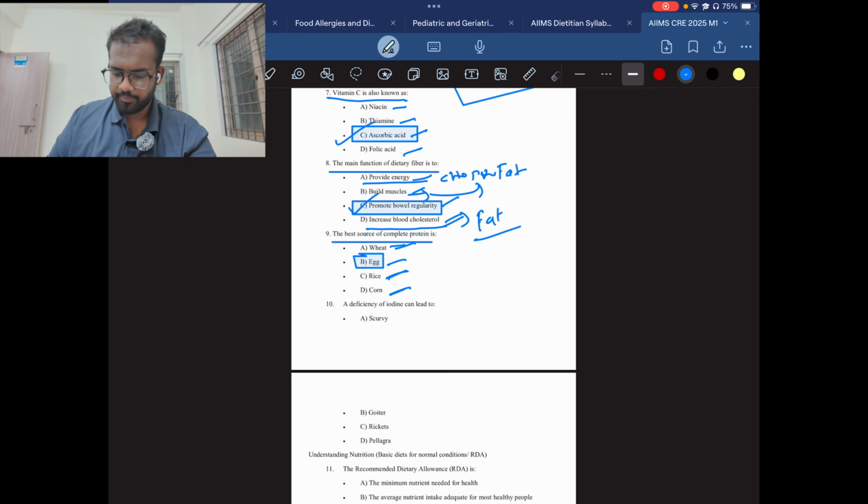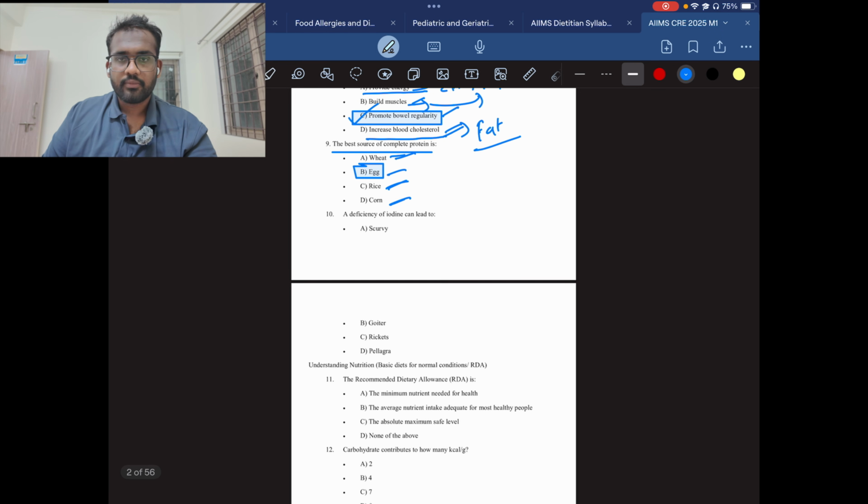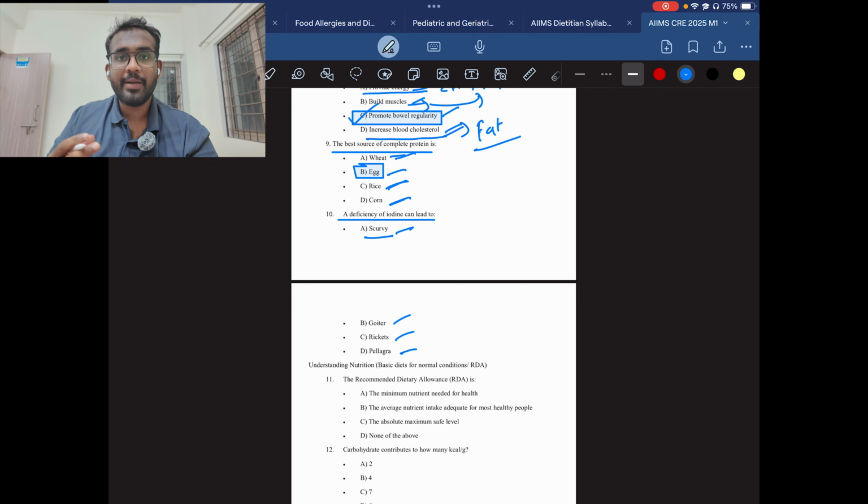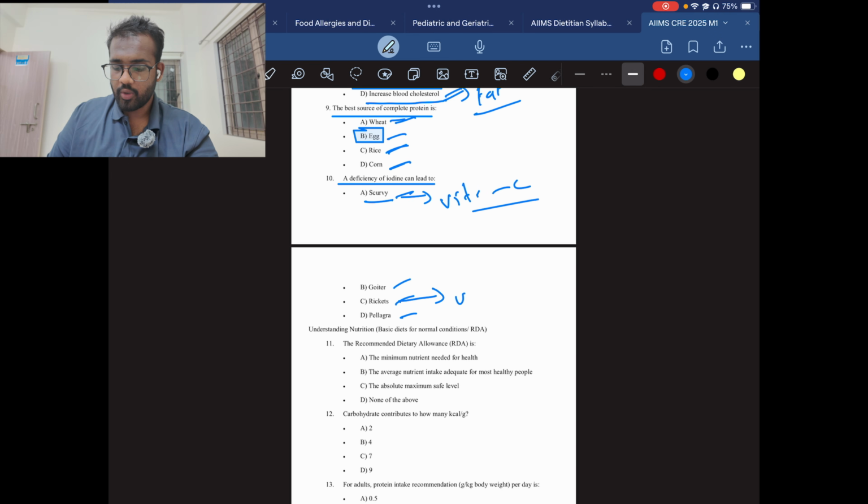So the answer will be B. Next question. A deficiency of iodine can lead to scurvy, goiter, rickets, pellagra. So we'll talk about scurvy. Scurvy is nothing but bleeding gums. If you bite an apple or any kind of fruit and you see blood on the gums of the teeth, then it is called scurvy. It is caused due to vitamin C deficiency. Then comes rickets. Rickets is caused due to vitamin D deficiency. It is especially in children where the bones become brittle. They can easily be broken.